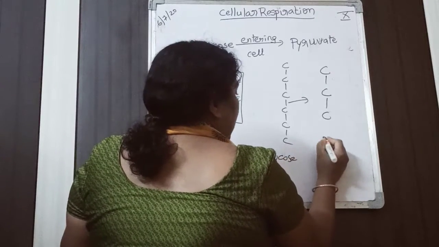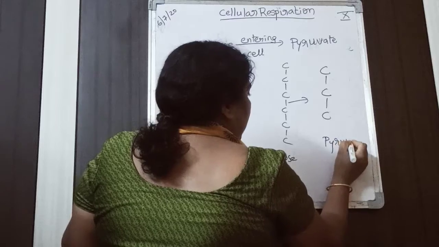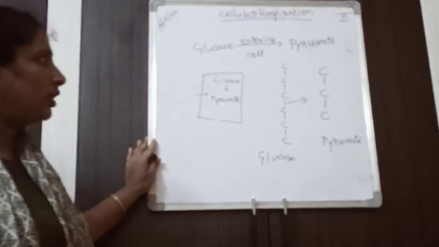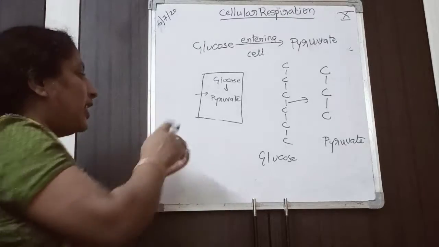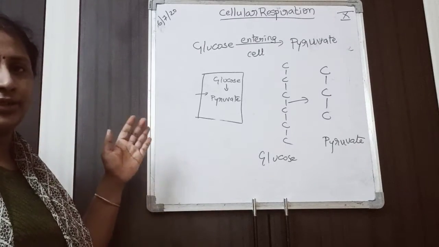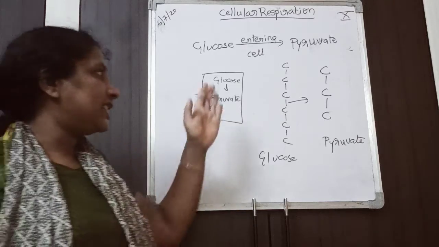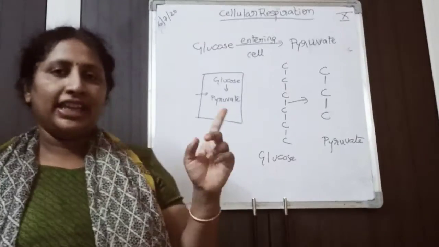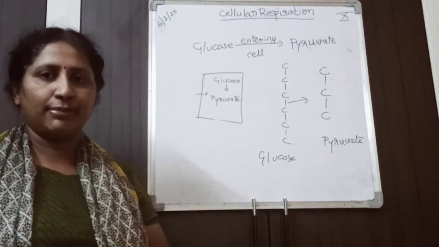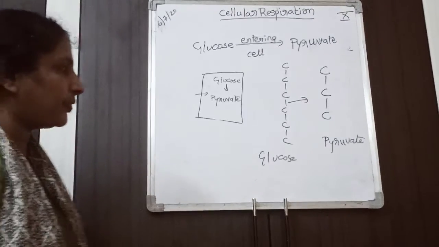So glucose is converted into pyruvate. Immediately when the glucose is entered into the cell, it is converted into pyruvate in the cytoplasm of the cell.